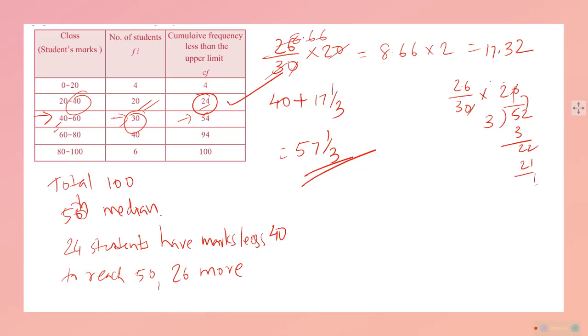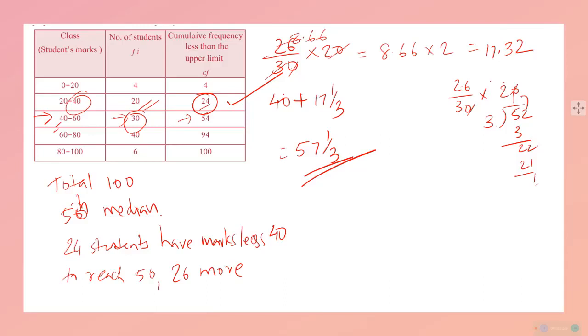मतलब 26 out of 30 have got marks between 40 to 60 and that mark range is 20. So what is that value? 26 out of 30 of 20 marks is equal to 17.32 या 17 and 1 upon 3. And we added that, we got it. And it is approximately correct.